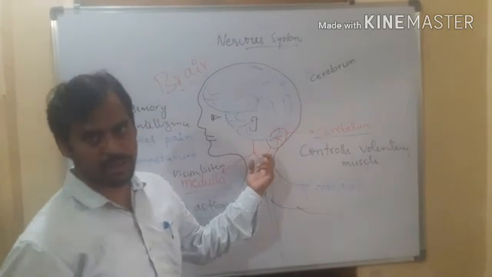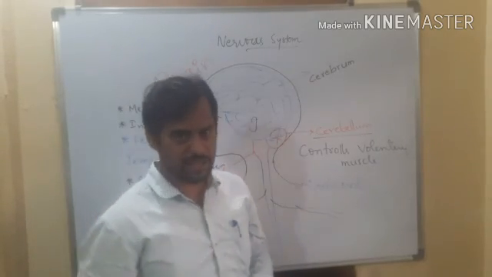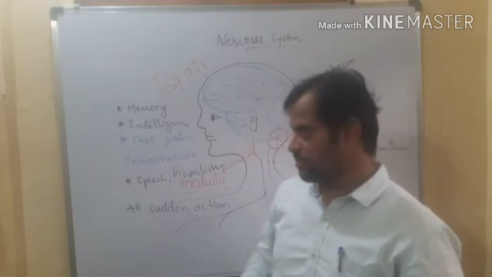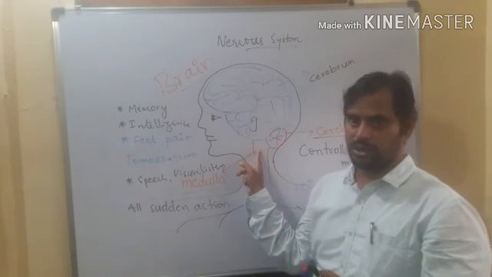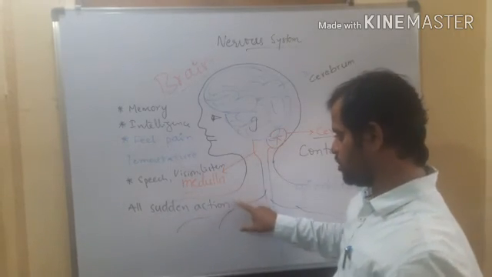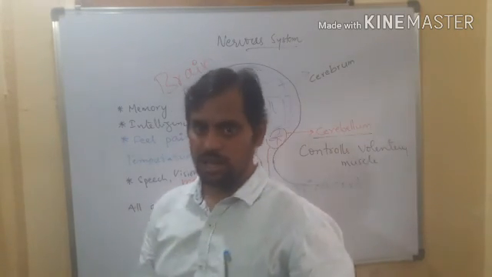All of them come under medulla means all sudden actions, right? All sudden actions and involuntary actions will be under control of medulla oblongata. So all sudden actions will be there in medulla oblongata.